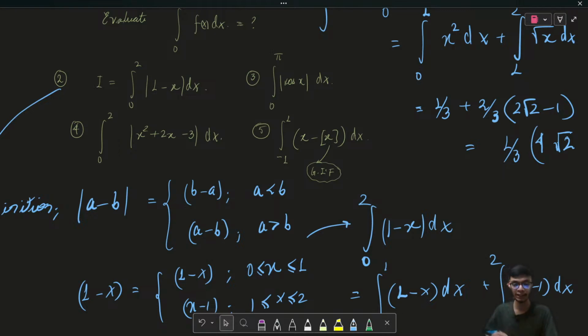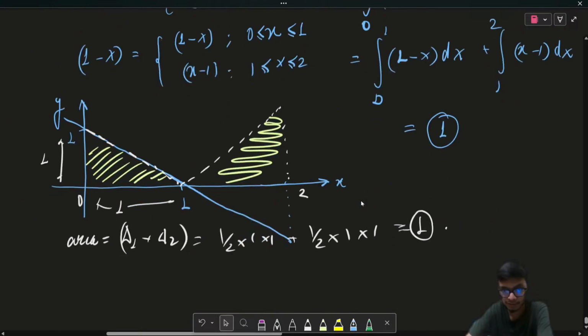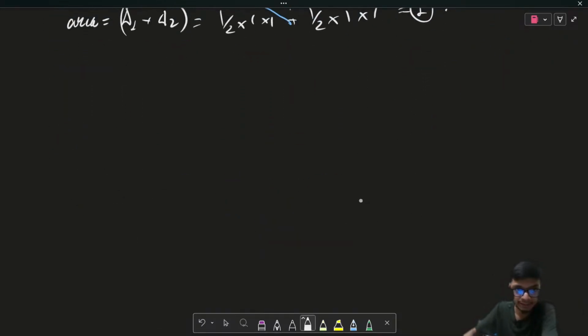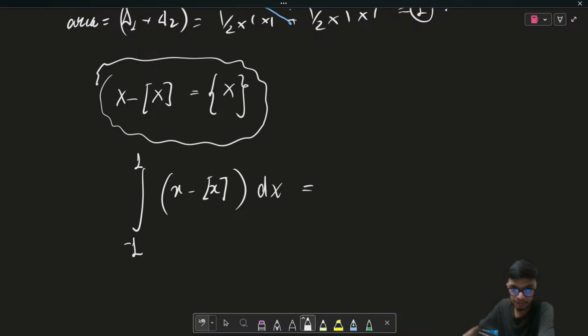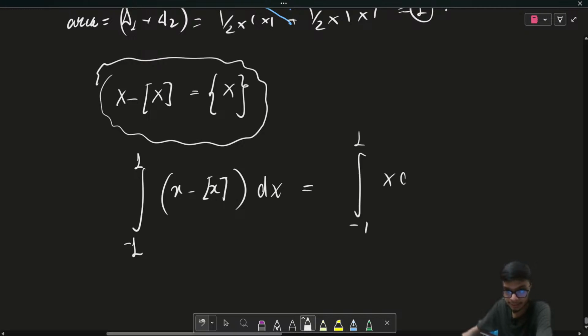And the last problem, where I asked you to integrate x minus greatest integer of x. You must have all studied that the function x minus greatest integer of x is the fractional part of x. With this we can solve the question. But if I apply it as it is, x minus greatest integer of x, and integrate within the interval minus 1 to 1 dx, I can first split it into the integral from minus 1 to 1 of x dx, which is equal to 0, minus the integral of the greatest integer of x from minus 1 to 1 dx.